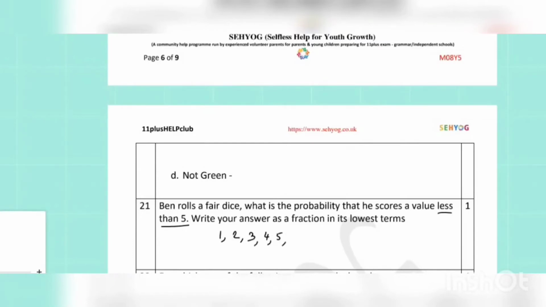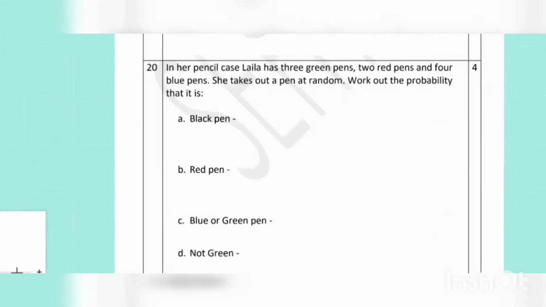So, in the outcomes of a die, there are 6 outcomes. Out of that, only 4 of the outcomes are less than 5. So, 4 out of 6, reducing by 2, we get 2/3, which is our answer. In question number 20, Laila has 3 green pens, 2 red pens and 4 blue pens. So, the total number of pens that Laila has is 3 plus 2 plus 4, which is equal to 9.